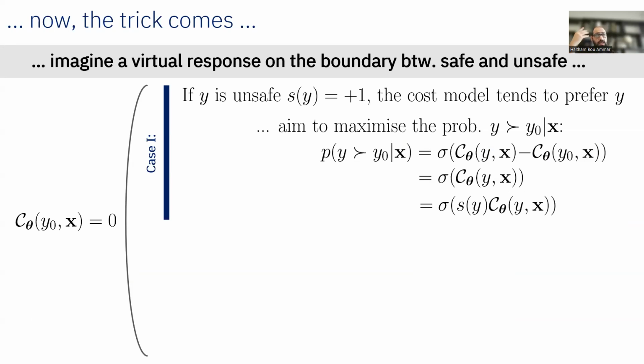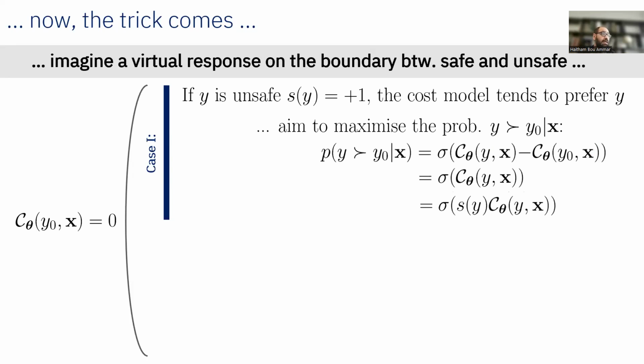So they imagined the existence of a virtual response, which sits on the boundary between safe and unsafe regions. Between the safe and unsafe regions, we're going to imagine that there is a point y0 that is on the boundary. Now, because it is on the boundary, let's assume that the value of the cost of that y0 point is equal to 0. We're going to make that assumption. Why? Because y0 is an imaginary response which is sitting on the boundary.